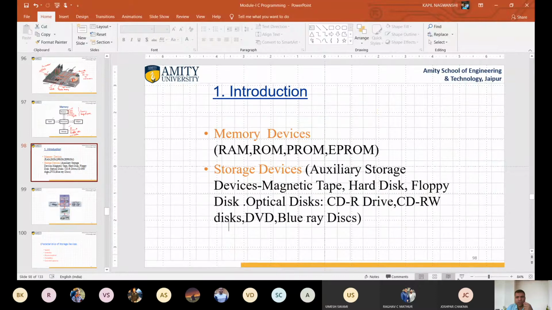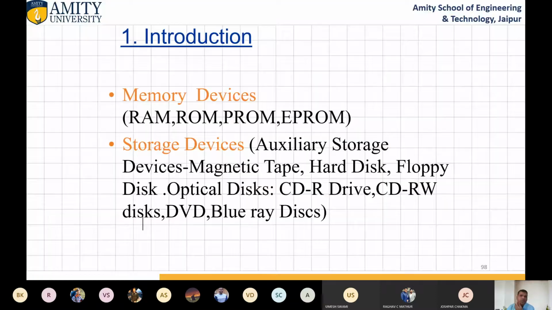So let us now start different memories. There are different types of memory devices like RAM, ROM, PROM, and EPROM. What is RAM? RAM is randomly accessible memory. Actually, there are two types of memory, SAM and RAM. What is SAM? SAM is sequential access memory.